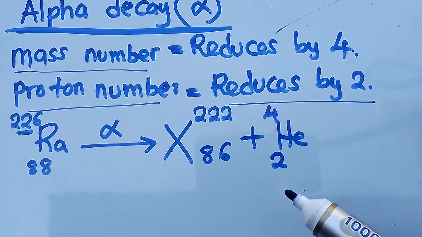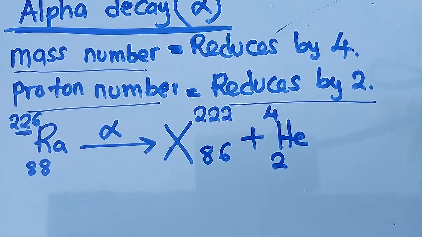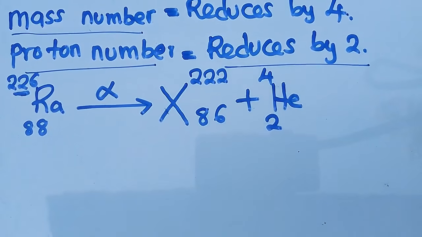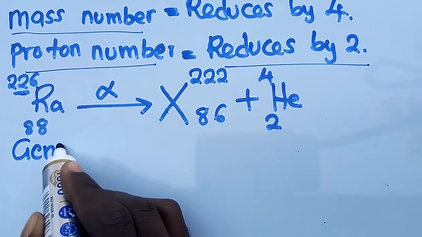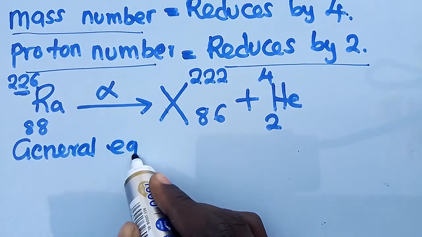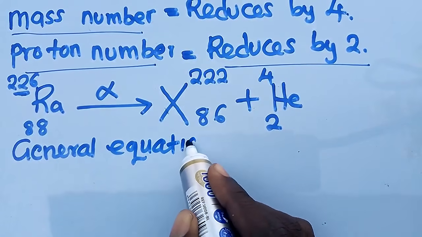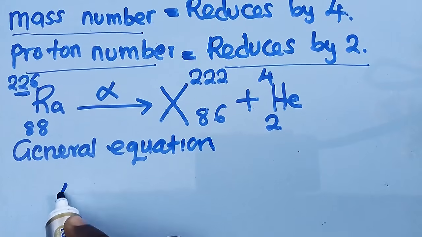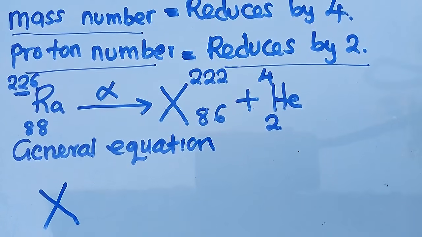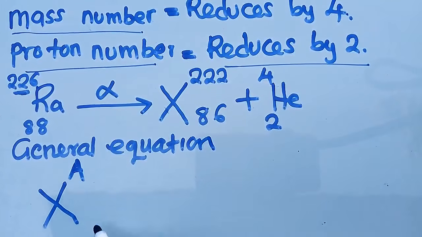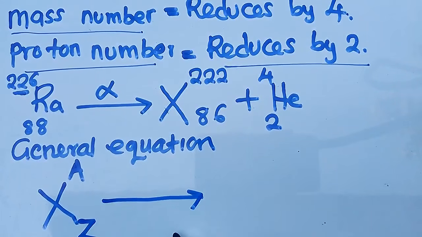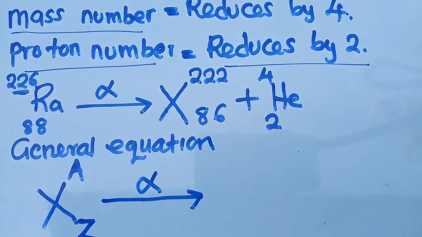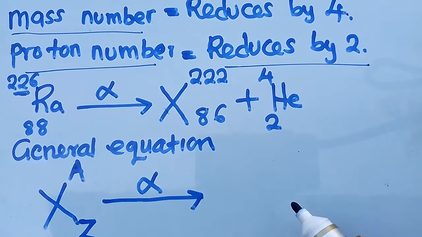So in general, this is the general equation that we need to know, that will now help you. Let us say we have an element X. It has the mass number A, then the proton number, we use Z. When it undergoes alpha decay, I need to put the symbol there for alpha, showing that it had to undergo alpha decay.